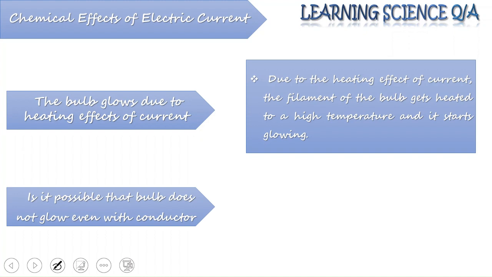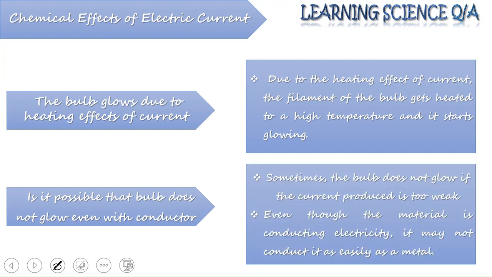So, is it possible that a bulb is not glowing even when the circuit is connected with a conductor, or you can say a conducting material? Yes, this is possible. Sometimes the bulb does not glow. This happens if the current which is produced in the circuit is very low or is very weak. Now, in this case, we are talking about the material which is actually conducting, which is a conductor of electricity.